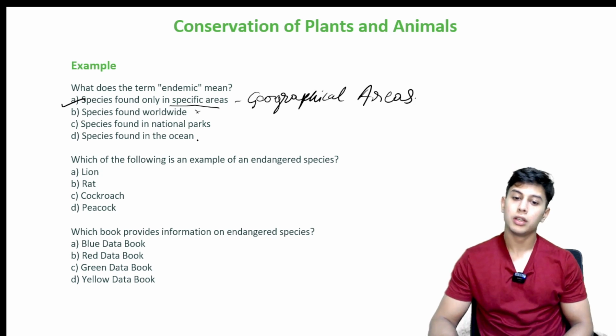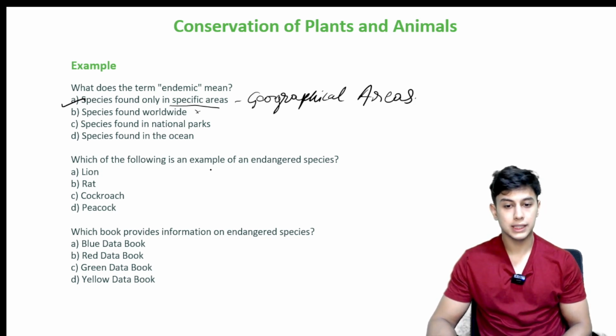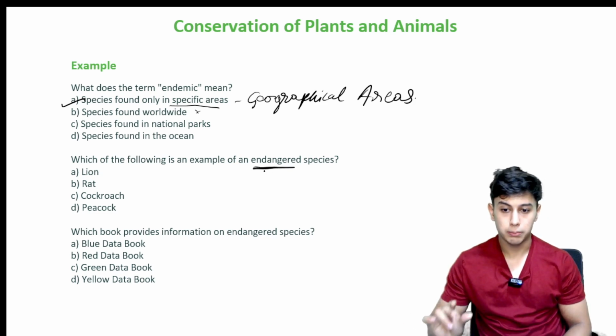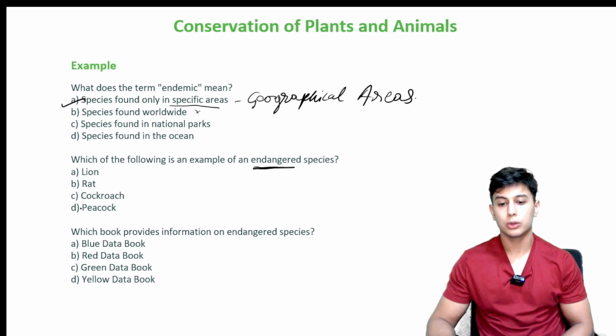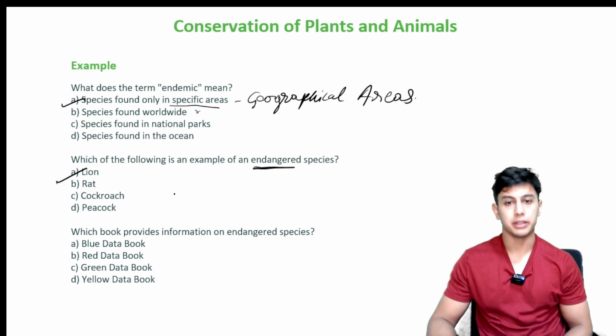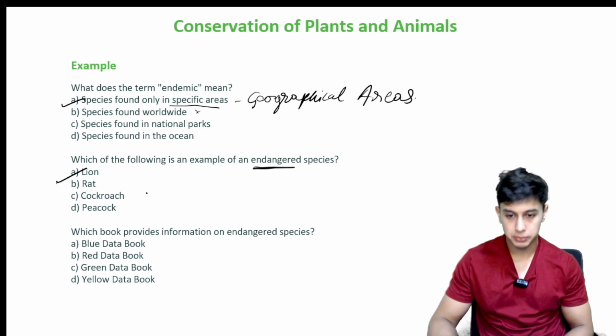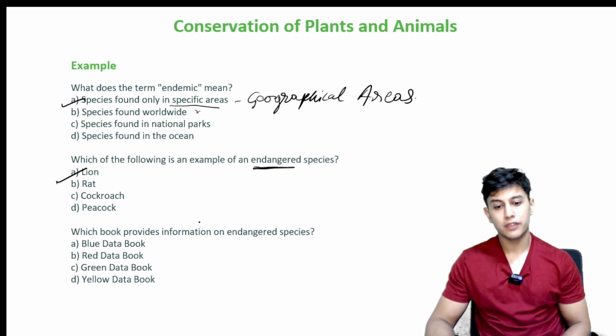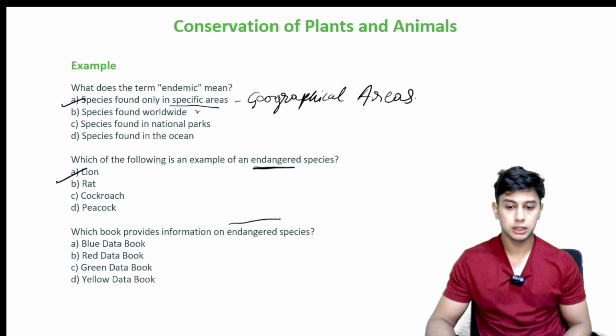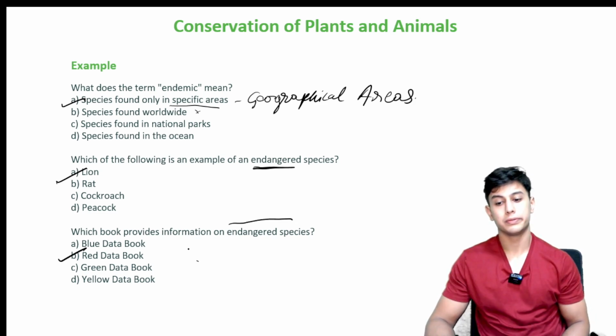Found in ocean, no. Which of the following is an example of an endangered species which has low numbers? Lion, rat, cockroach, peacock. It is A, lion. Lion is an endangered species. Which book provides information on endangered species? Blue data book, red data book, green data book, yellow data book. It is red data book.